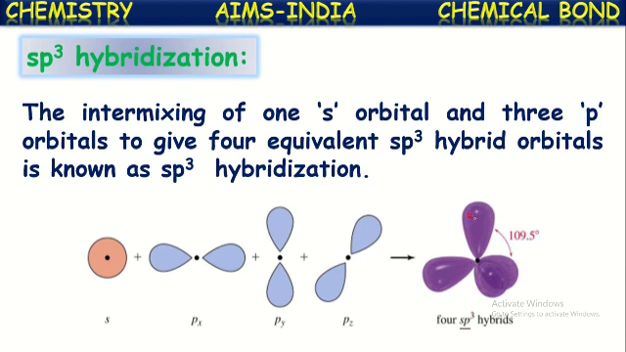Now this is one sp3 hybridized orbital. This is another sp3 hybridized orbital. This is one more sp3 hybridized orbital. This is another. So they are three-dimensionally arranged in space. These are called sp3 hybridized orbitals.